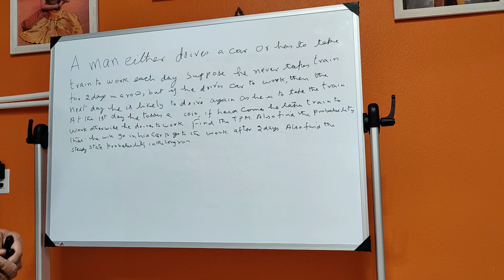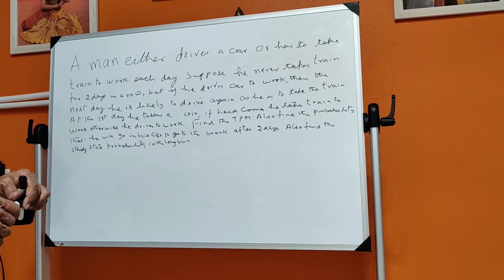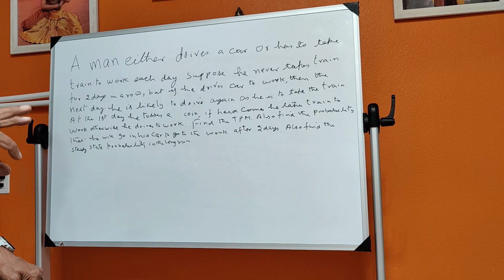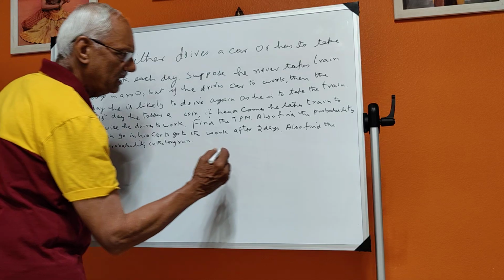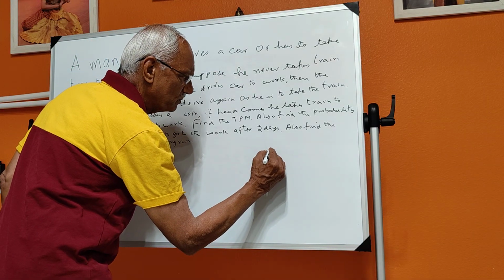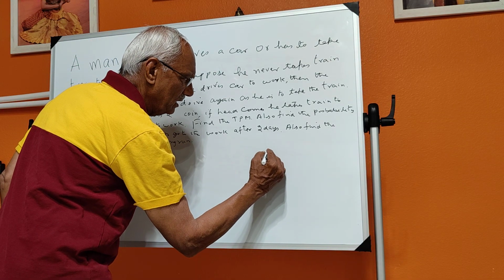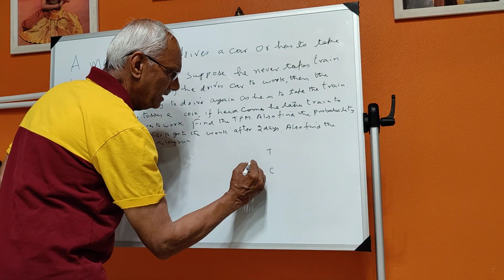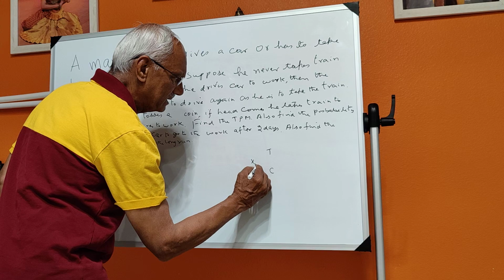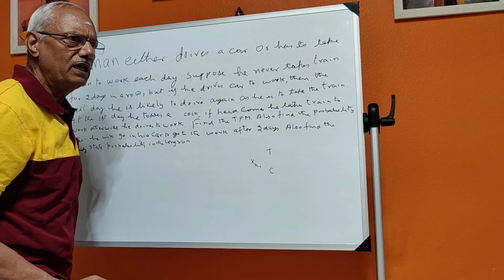Now you see that there are two states involved. One is the person is going by either car or train. So I will say that he goes by either train or by car. Let us suppose this is X_n on any day.